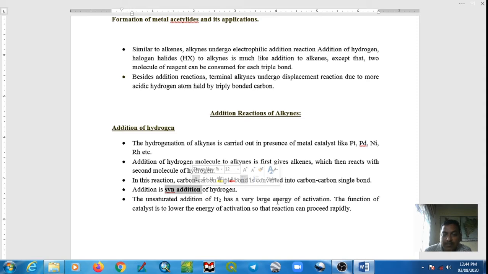The uncatalyzed addition of hydrogen requires very high energy of activation. That's why the role of the catalyst is to lower the energy of activation. If energy of activation decreases, rate of reaction increases. So the role of the catalyst is to lower the energy of activation and hence increase the rate of reaction.